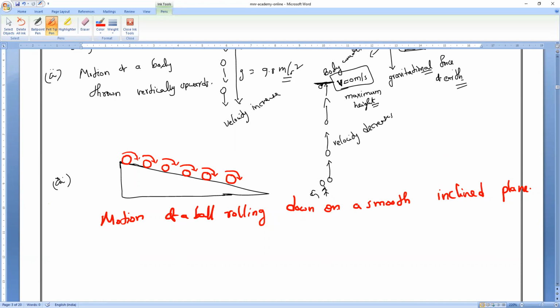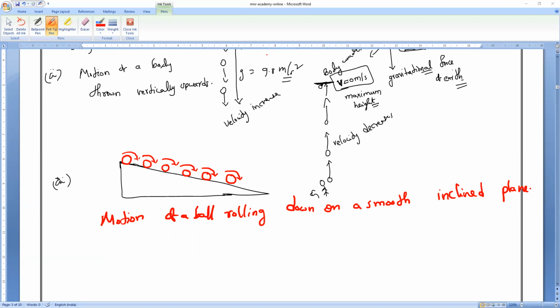Hope you are all clear. Any doubt, anybody can ask me. So these are the three examples you can make. As Shivani said, you can make a clock also. No issues, because a clock also covers equal distance in equal intervals of time. So velocity is the same, and we can say that also.